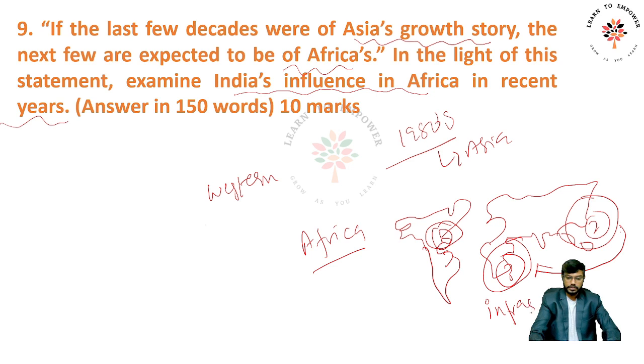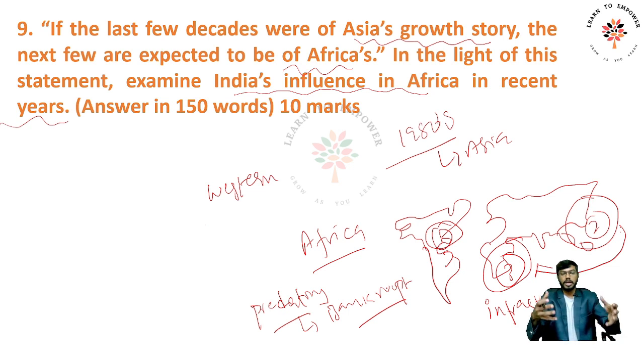But the Chinese way of investing in Africa is what is called predatory investment. What does that mean? It means that they make the country bankrupt. Right, they make the country indulge in so much debt that they are not able to pay it in the near future. The same was the case with Sri Lanka, also in the Hambantota port. Right, this is the one thing.